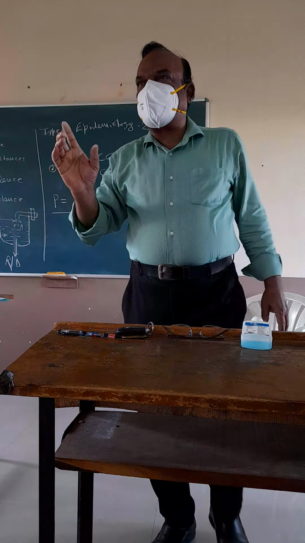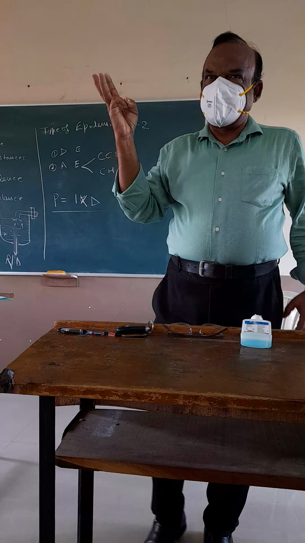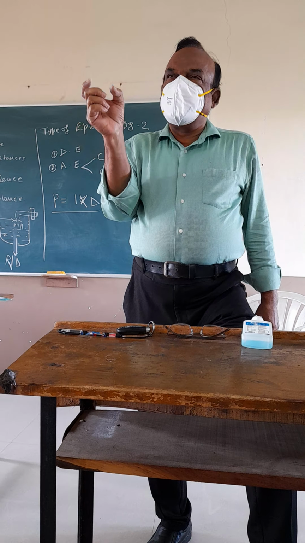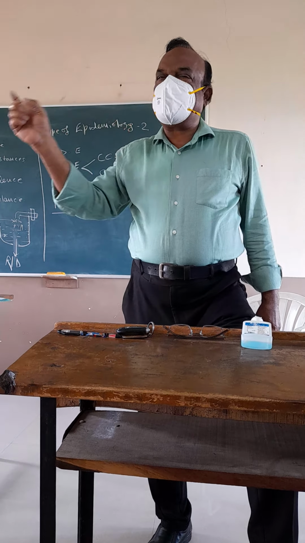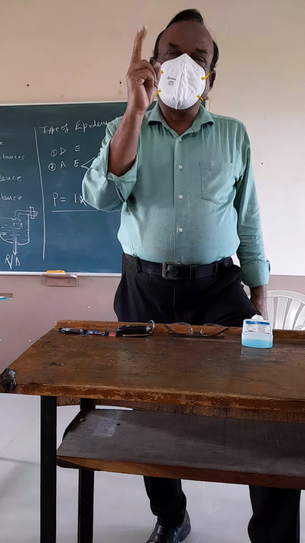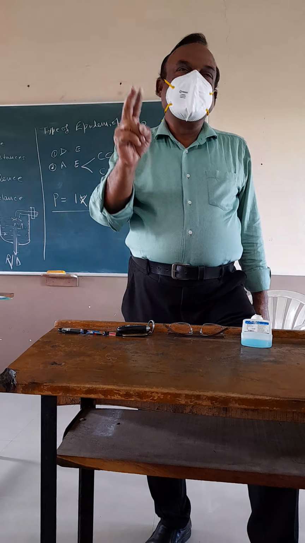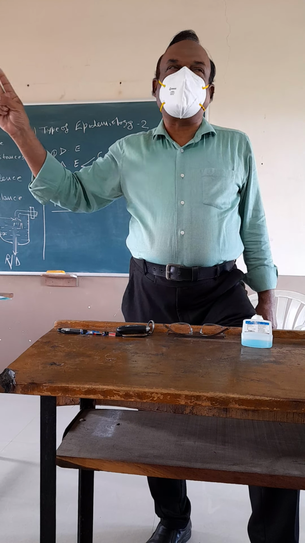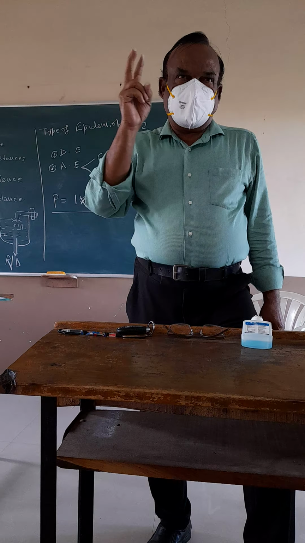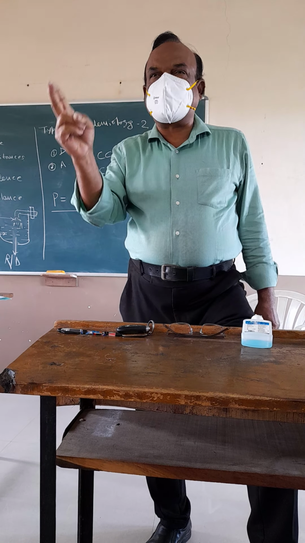So in case control study, three things are discussed. Number one is the factor or a disease, present or absent, that is, the person who is suffering from a particular disease.